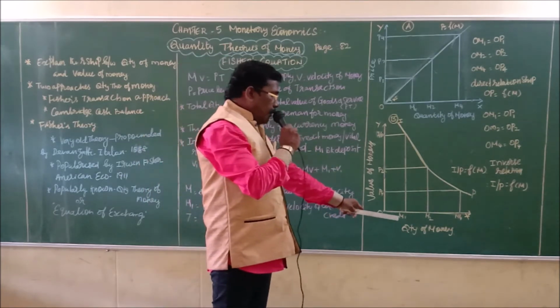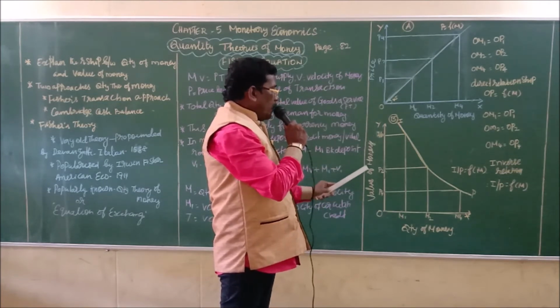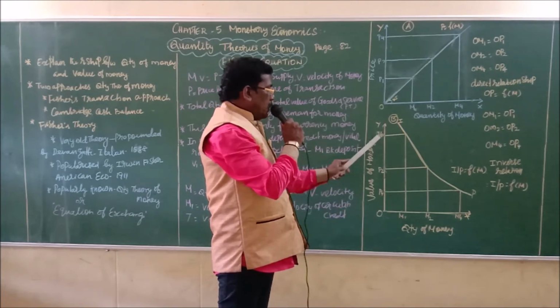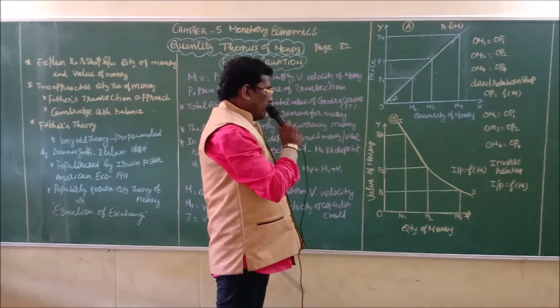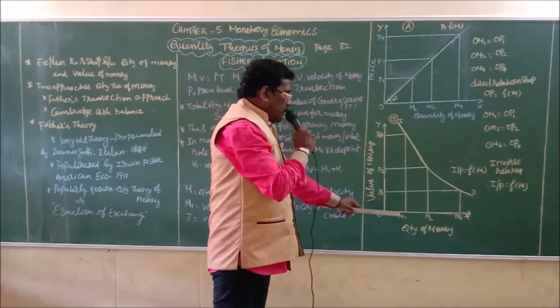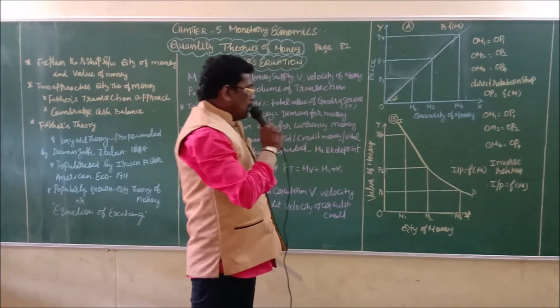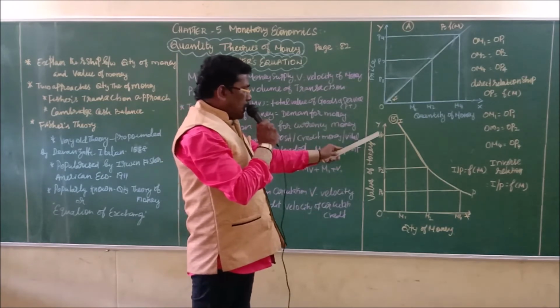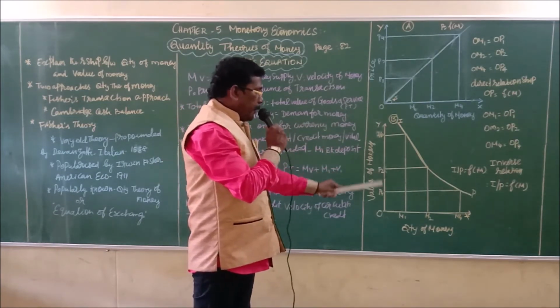When the quantity of money is at OM1, the value of money is OP1. Then the quantity of money increases to the OM2 level, and automatically the value of money comes down to the OP2 level.